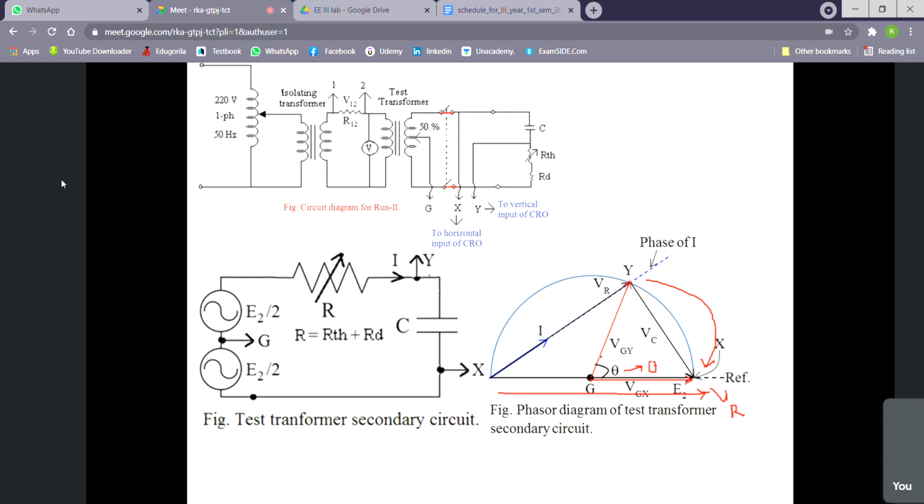Similarly, if we want to make this 180 degree, then we have to shift in the opposite direction. So Y point should shift here. Then what will be the value of VR? This VR will be a point, that means 0. So that means this R should be short circuited. You can short circuit it because the voltage is very low. Otherwise, you have to bypass the resistance and short it if you apply a higher voltage. That's why we make the supply voltage low here.